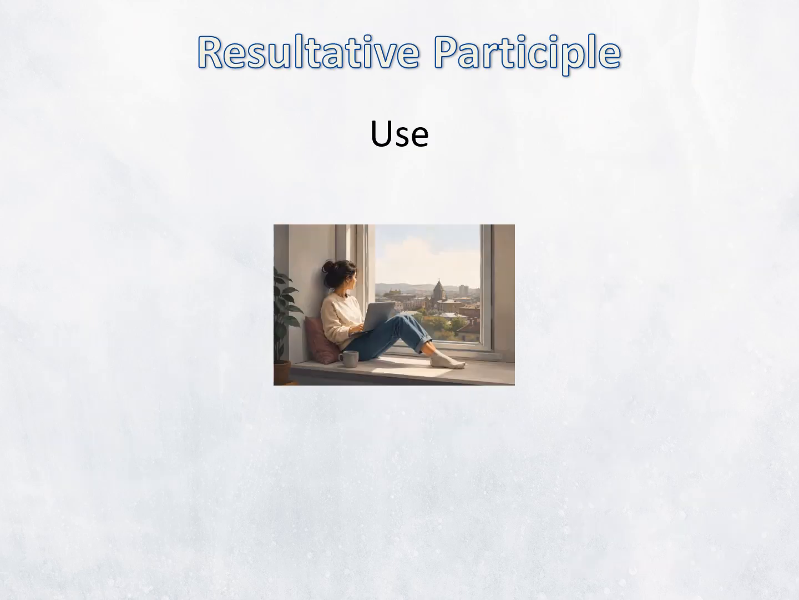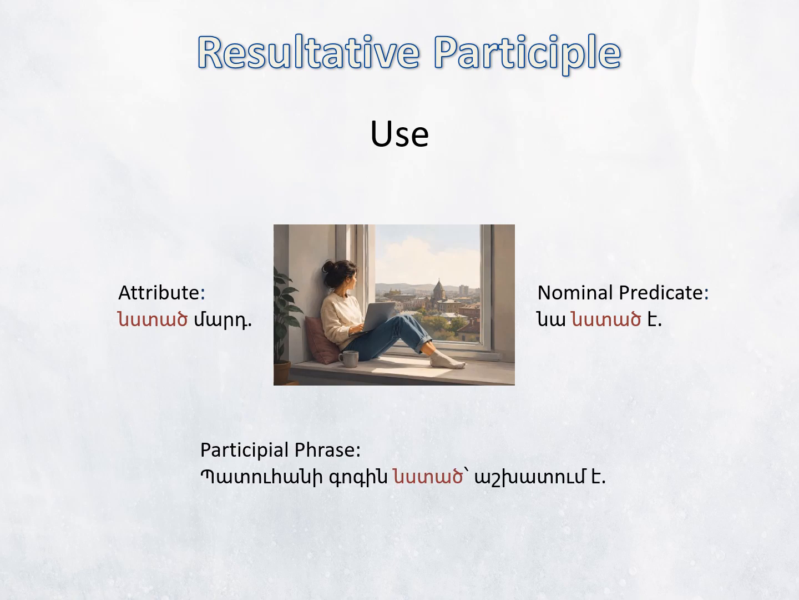The resultative participle can function as an independent part of the sentence. It may serve as an attribute, nstatsmart, a sitting person or a seated person. It may also function as the nominal predicate together with the copular verb, na nastatse, she is sitting. The resultative participle is also used to form participle phrase, patuhani gokin nastats, ashchatume, sitting on the windowsill, she is working. The resultative participle expresses a state rather than an action.